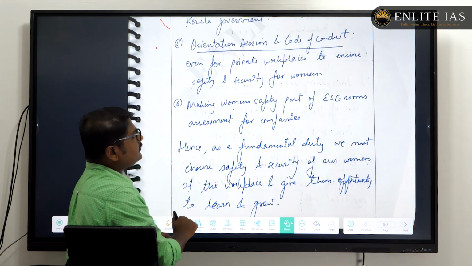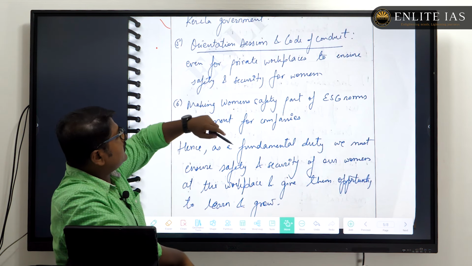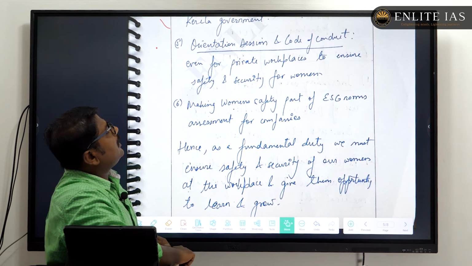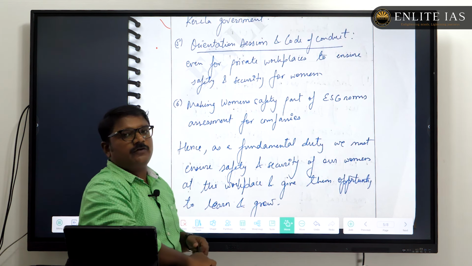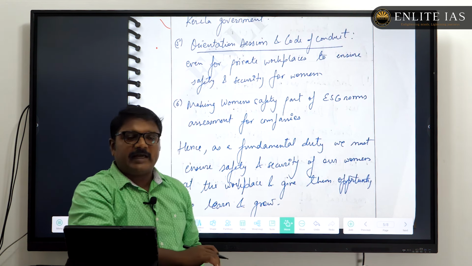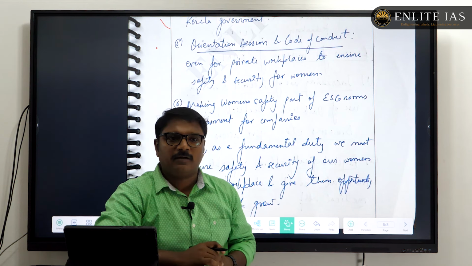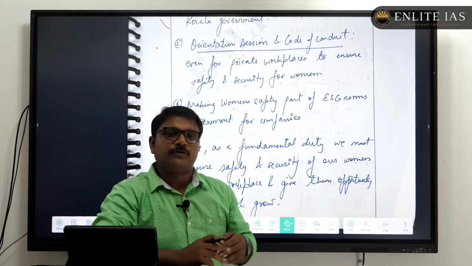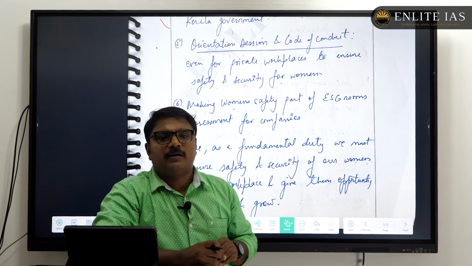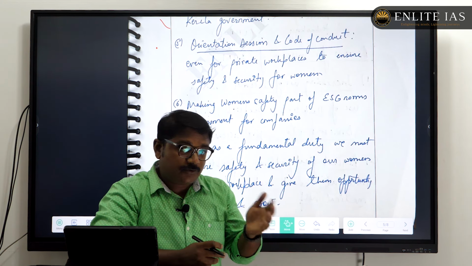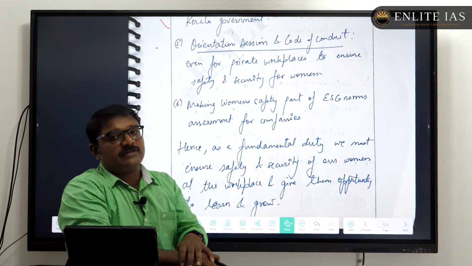Then orientation sessions and a code of conduct for private workplaces. Because even though the Act is in place, there is a laxity on the part of many to implement the provisions of the POSH Act, especially the constitution of the internal complaints committees.